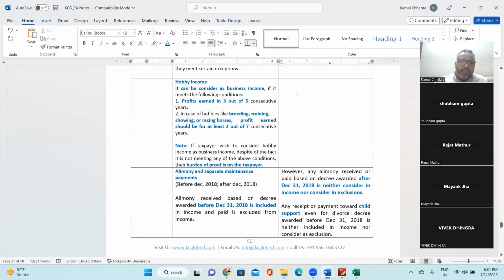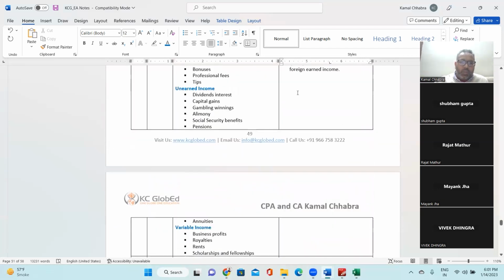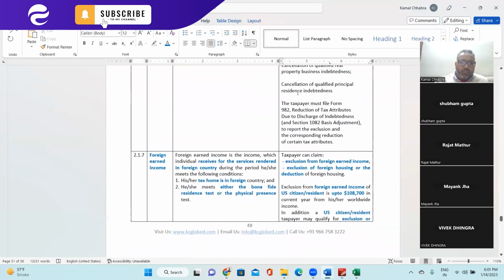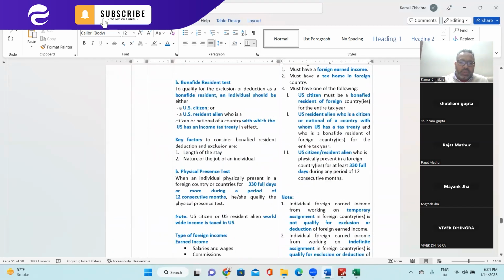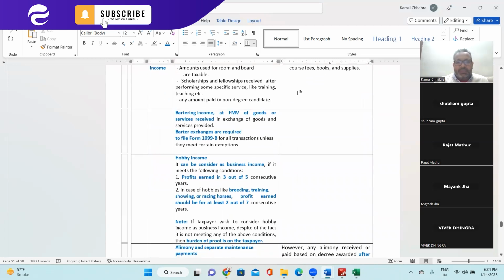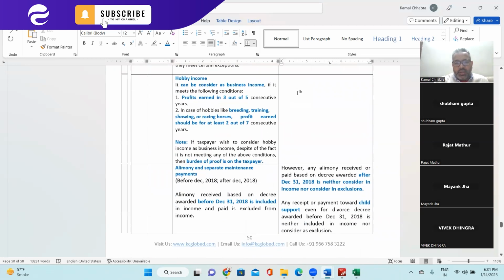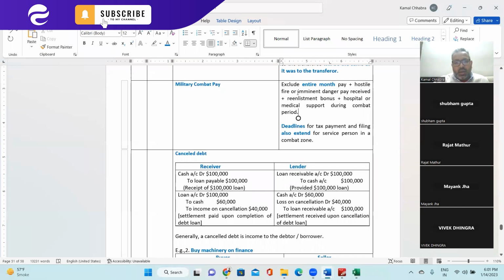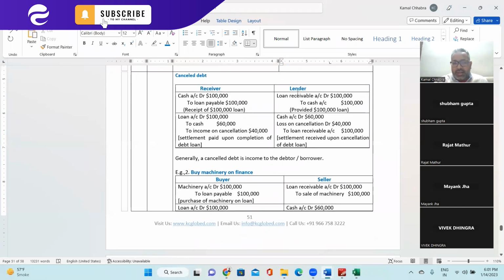So far, if you have seen, we have covered foreign earned income in detail. Then we jumped into other income: scholarship income, bartering income, hobby income, alimony, military combat pay, right? Now we are jumping onto cancelled debt. What is cancelled debt? Any idea what cancelled debt is?